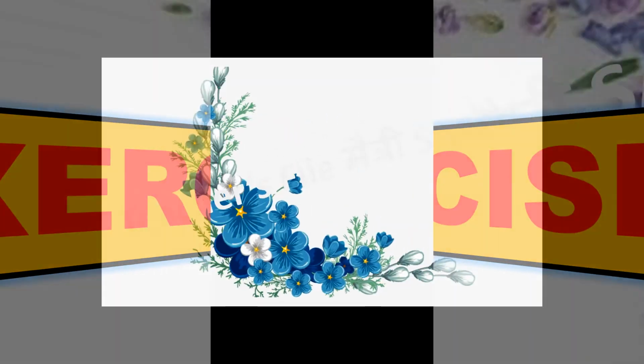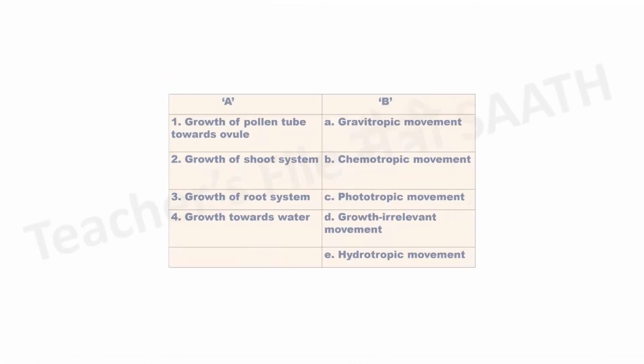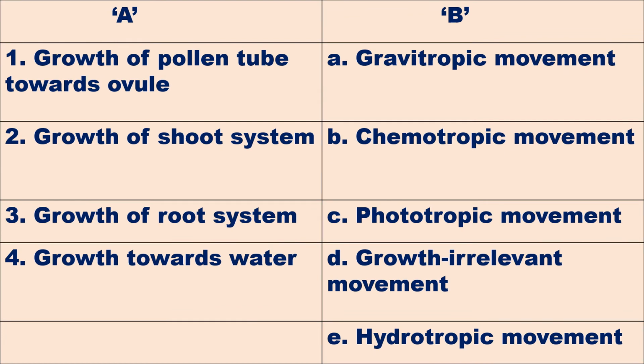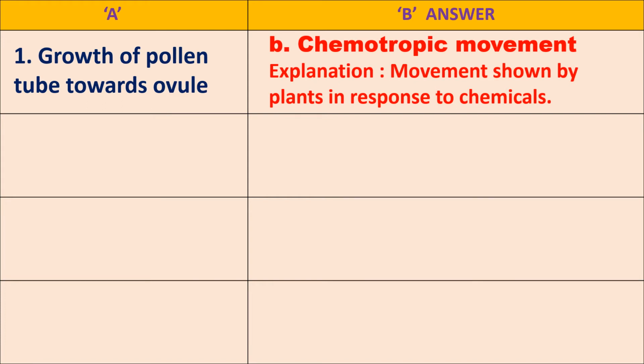Exercise. Question 1. Match the pairs and explain. Column A, column B. Column A: Growth of pollen tube towards ovule. Column B. Answer: Chemotropic movement. Explanation: Movement shown by plants in response to chemicals.